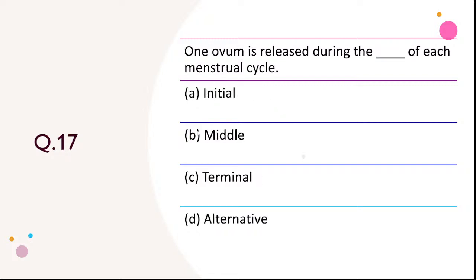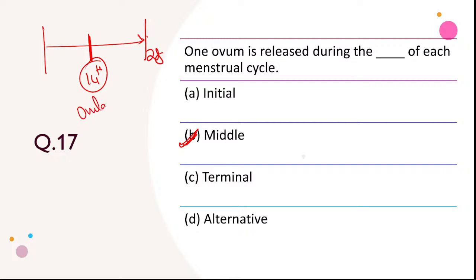Next, one ovum is released during the dash of each menstrual cycle. One ovum is released during the middle of each menstrual cycle. For example, if the menstrual cycle is for 28 days, then in the middle of the menstrual cycle, or like the 14th day, ovulation takes place, and this ovulation will release the ovum.